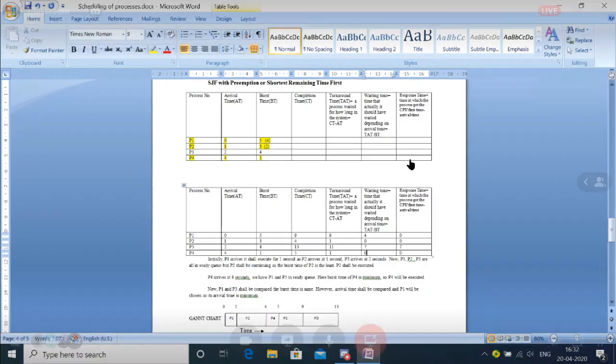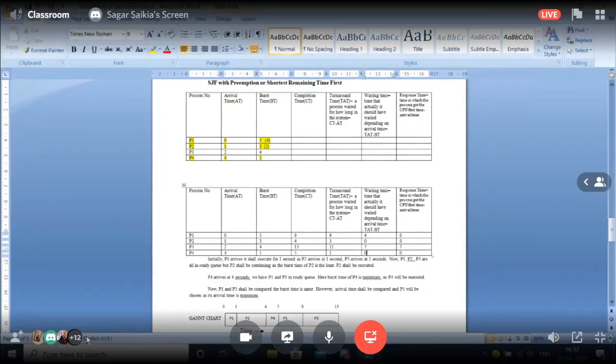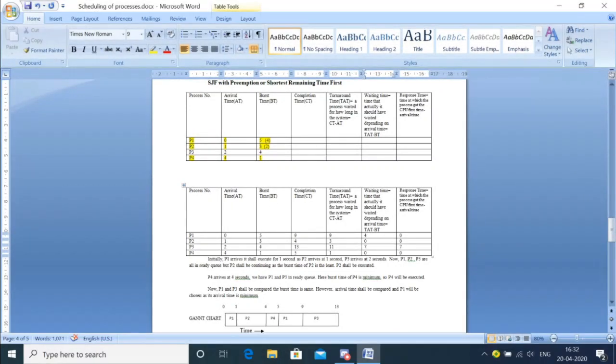This part we did not see in non-preemption, because we said that the response time and the waiting time in case of non-preemption algorithms will be the same, but this is the case of preemption. So how are we going to tackle that? That is the question. So this is the formula. Response time is the time at which the process got the CPU first minus the arrival time. So when did it get the CPU first?